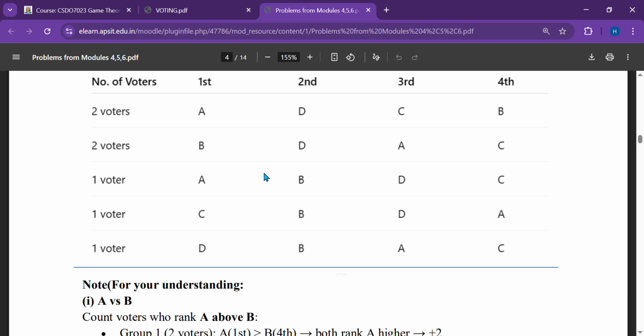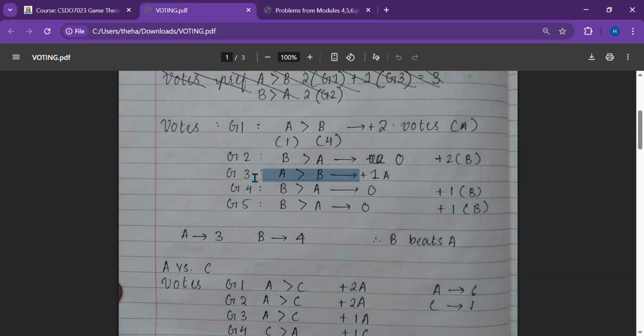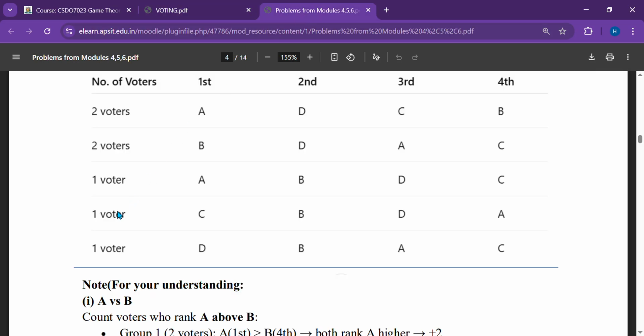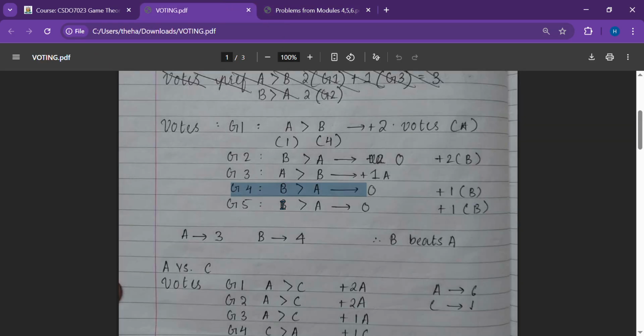A comes before B, so over here group 3 placed A before B, so A gets 1 point. Group 4. Group 4 has how many people? Group 4 has 1 and group 5 also has 1. B was placed before A in this round, and in the other round that is to come again B is placed before A. So over here B is placed before A, and in group 5 also B is placed before A. So again A loses both these rounds. A gets 0 over here and A gets 0 over here.